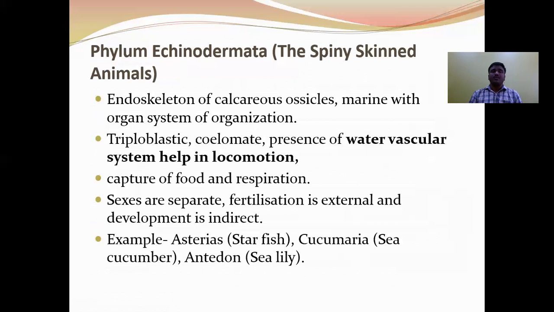Next, phylum Echinodermata, commonly called spiny-skinned animals. The endoskeleton is made up of calcareous ossicles. They are marine organisms. They show organ system level of organization, triploblastic body condition, and they are enterocoelomates.